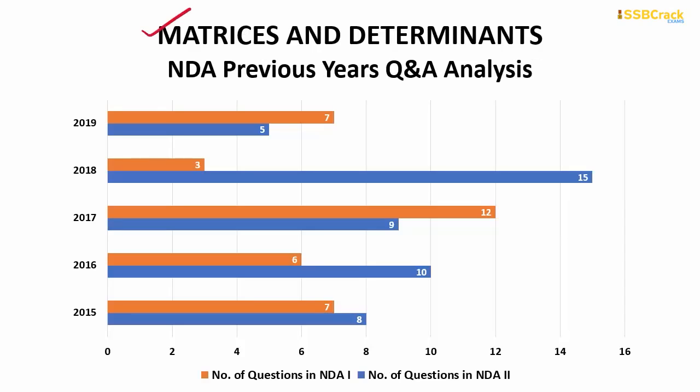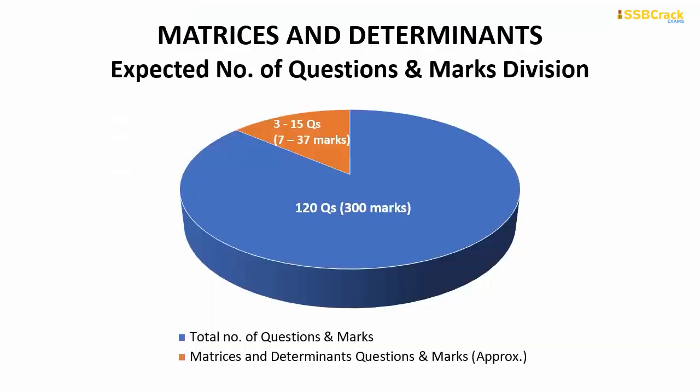Coming on to matrices and determinants. So from this topic maximum questions were 15 which came in NDA 2 2018 paper, and minimum questions were 3 only which came in NDA 1 2018 paper. So in your upcoming NDA exam you can expect 3 to 15 questions from matrices and determinants, which will approximately consist of 7 to 37 marks out of your total marks. Also matrices and determinants is a very easy topic, so you should surely cover this topic and attempt all the questions from this topic.